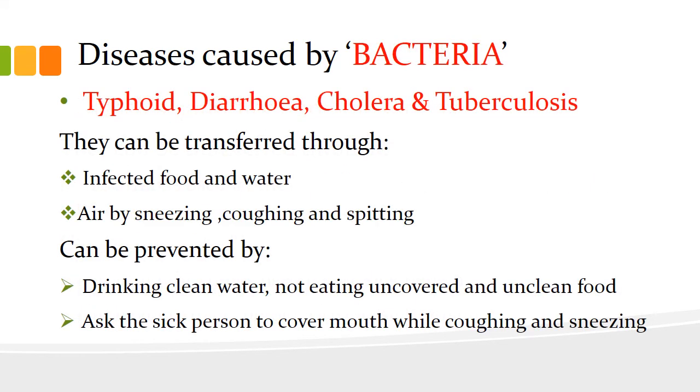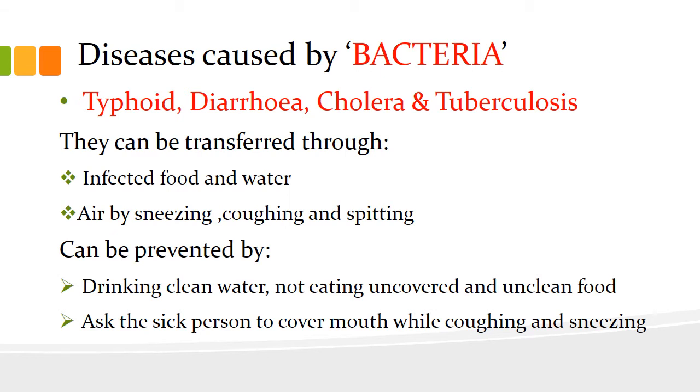The next diseases, which are caused by bacteria, are typhoid, diarrhea, cholera and tuberculosis. The first 3, typhoid, diarrhea and cholera, how are their germs or bacteria transferred?